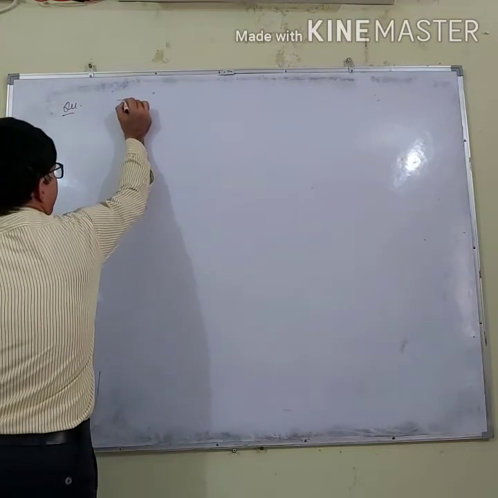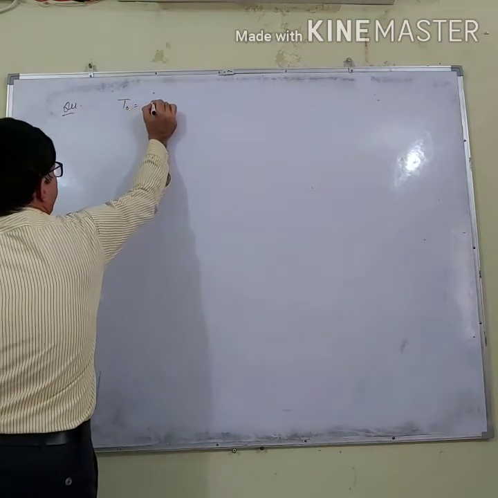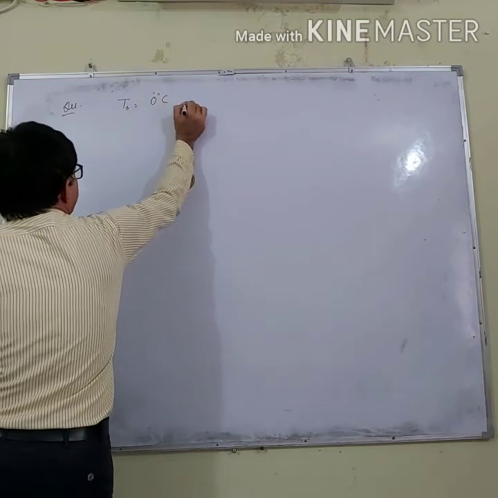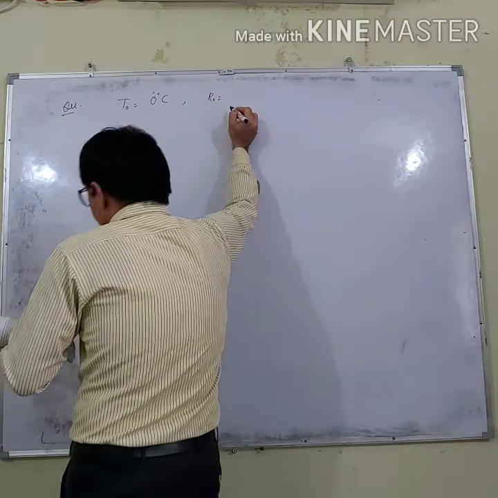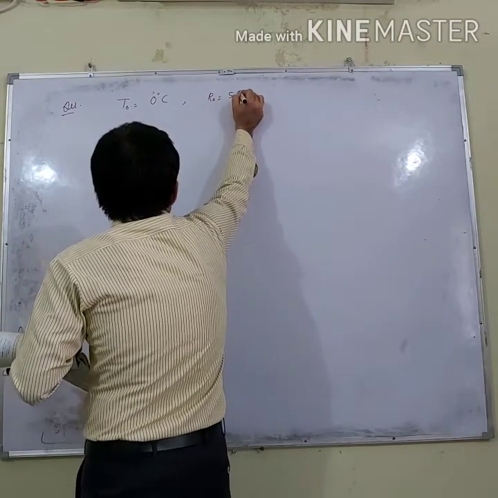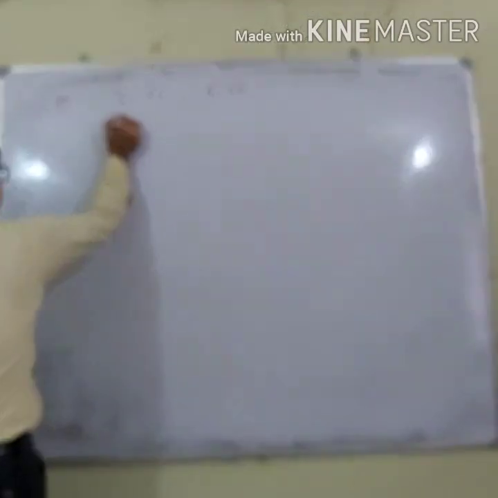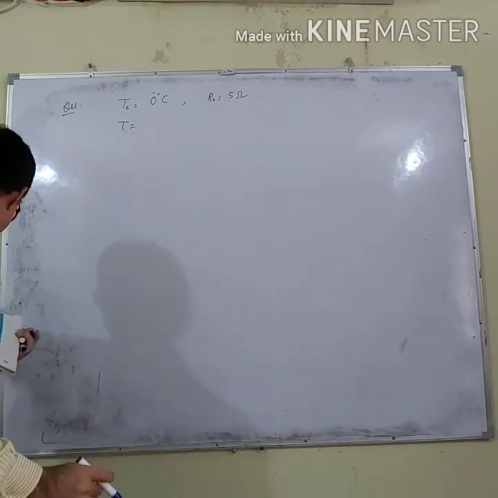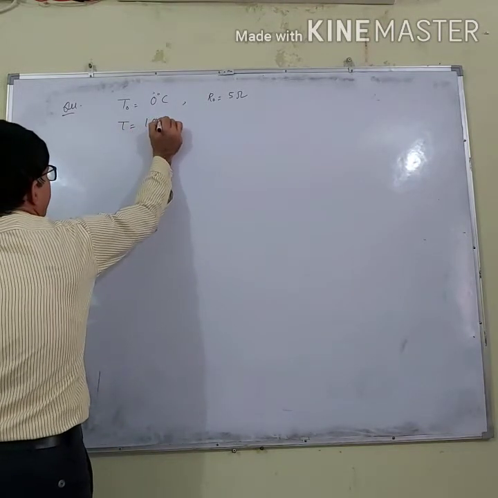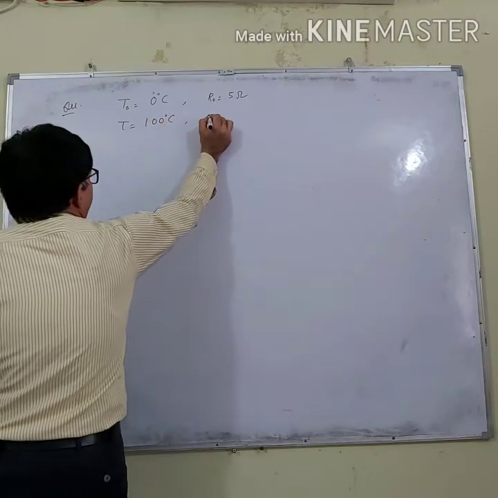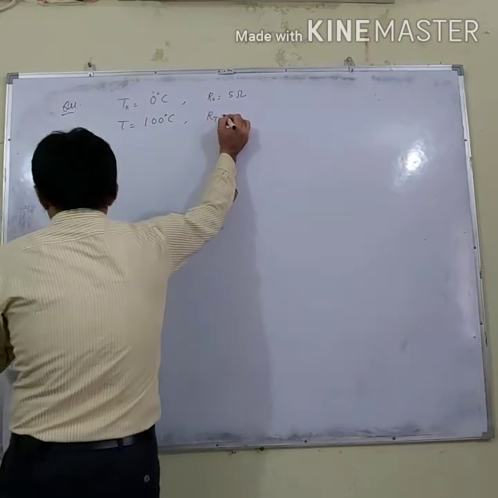What is the meaning of ice point? Ice point means 0 degrees Celsius, and its resistance is given to be 5 ohm. And it says that at the steam point, meaning 100 degrees Celsius, its resistance is